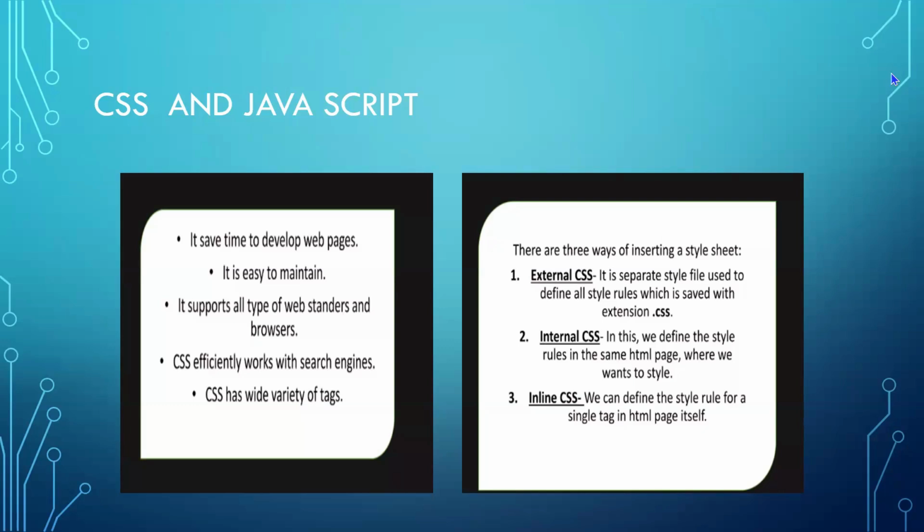This .css file I'll be keeping in a folder called CSS. In internal CSS, we define the style rules in the same HTML page. I won't be having a separate folder or file created inside that. Whatever CSS I want to maintain and mention, I'll be maintaining it in the HTML script itself. In inline CSS, we can define the style rule for a single tag in the HTML page itself. If I want to mention it in one single tag for the entire HTML script, that is called inline CSS. So this is how the CSS we are going to create and how we are going to maintain it.